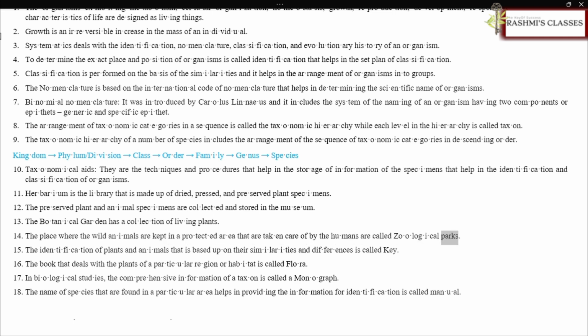The place where the wild animals are kept in a protected area that are taken care of by humans is called zoological parks. The identification of plants and animals that is based upon their similarities and differences is called key. The book that deals with the plants of a particular region or habitat is called flora. In biological studies, the comprehensive information of a taxon is called a monograph. The name of species that are found in a particular area, which helps in providing the information for identification, is called manual.